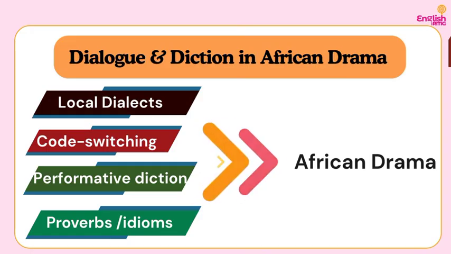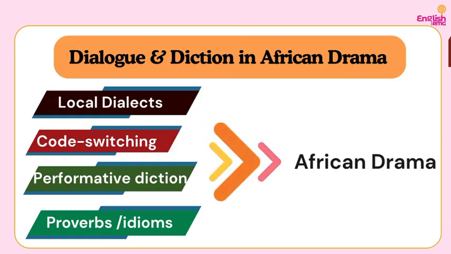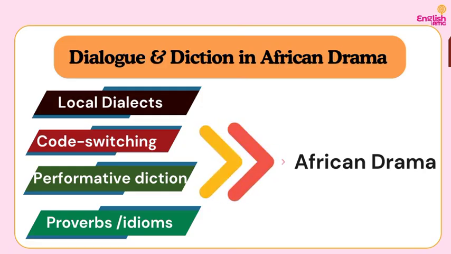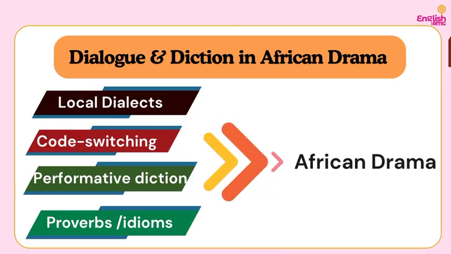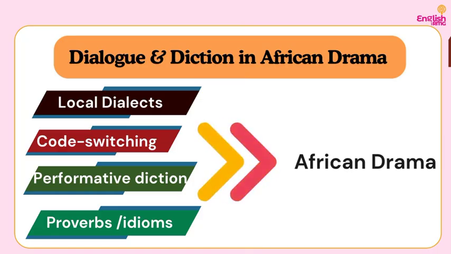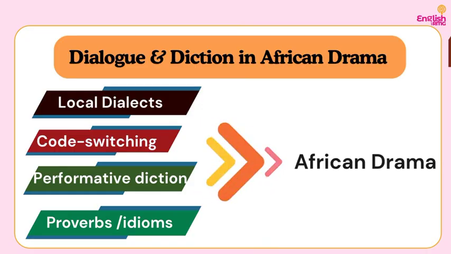Proverbs are formed from African experience, African way of thinking, African psychology. Do you understand? So African drama is unique to Africa. It has to have African culture, African color.